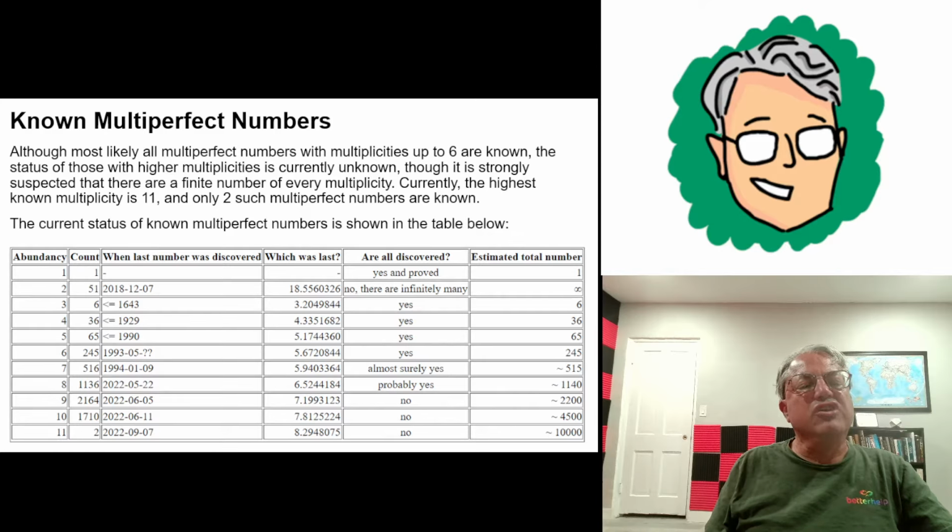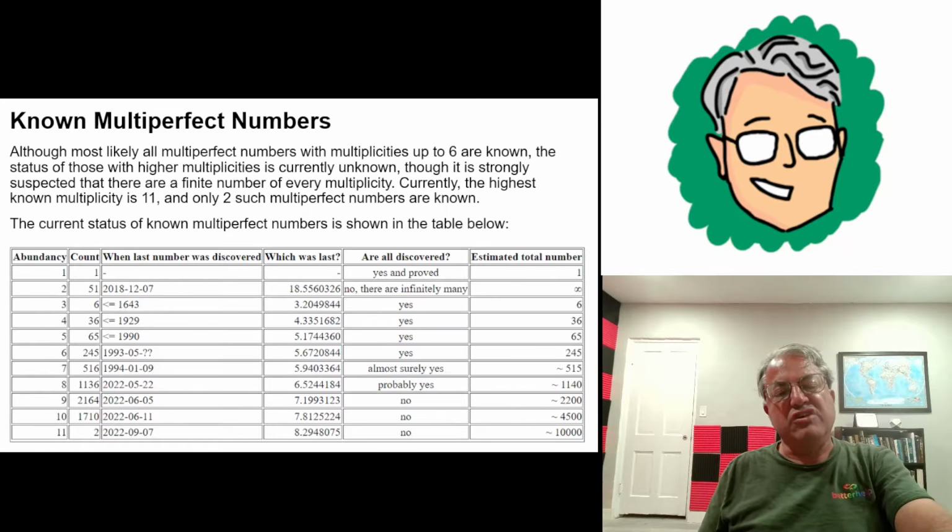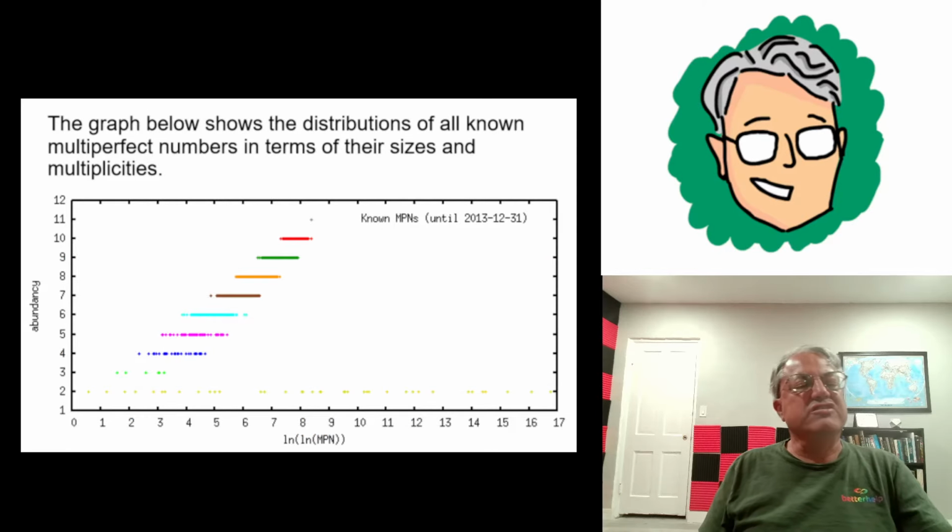And for 9 and greater, almost certainly we haven't. So it's even known that we haven't, I guess. So it's known that there are more multi-perfect numbers of every multiplicity, at least 9. And I don't know if it's ever been proven that they can have arbitrarily large multiplicities. I think they probably can. I'm not sure, but we only know up to multiplicity 11. It's also known there's only finitely many of every multiplicity. So they're pretty rare.